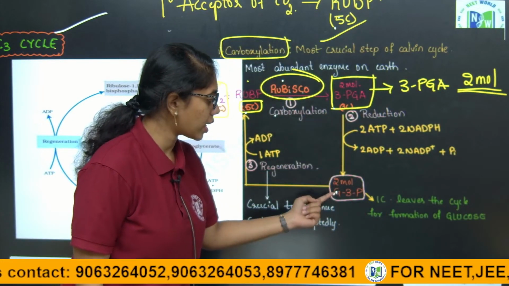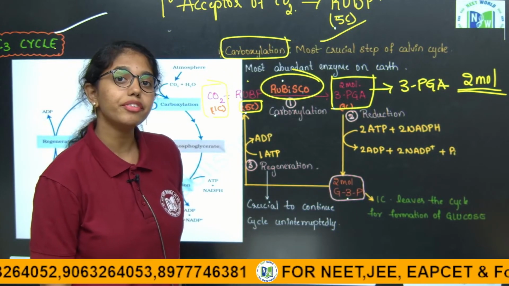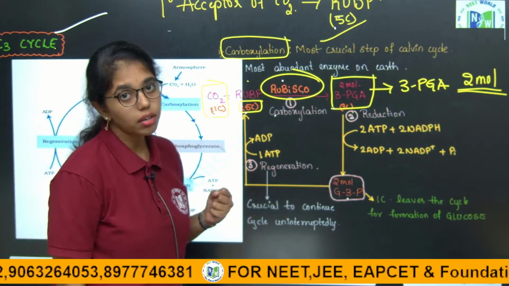Second step is reduction. They are reduced to 2 molecules of glyceraldehyde 3-phosphate by successive reactions.